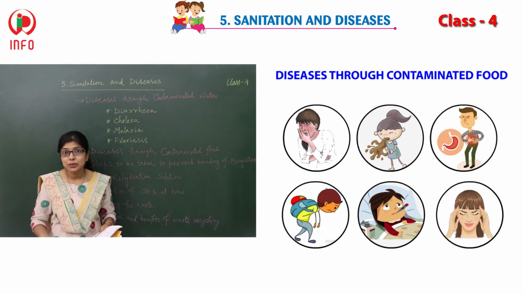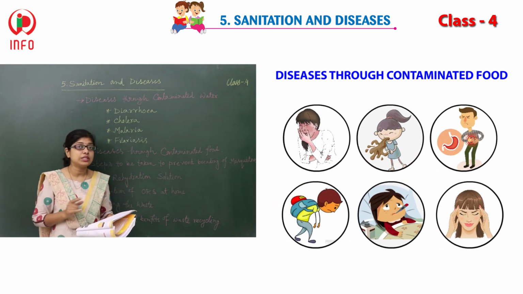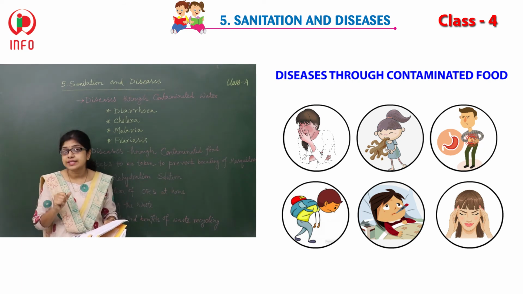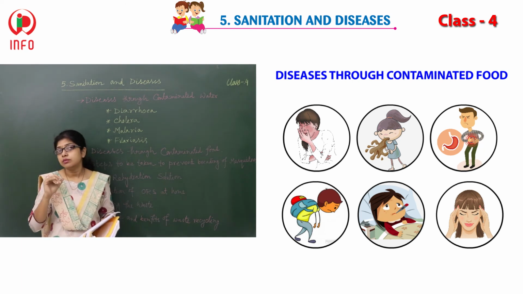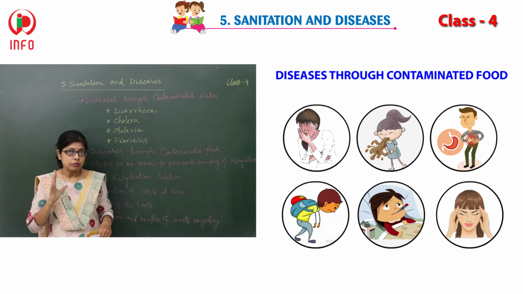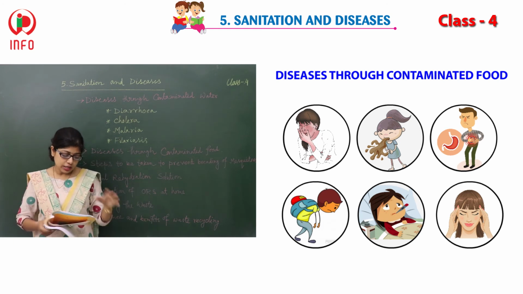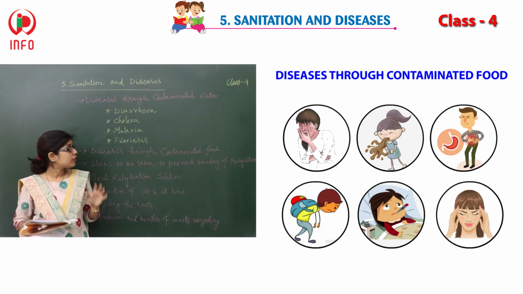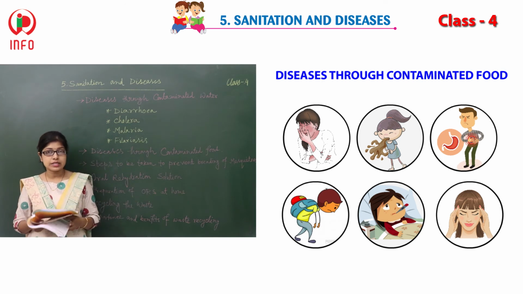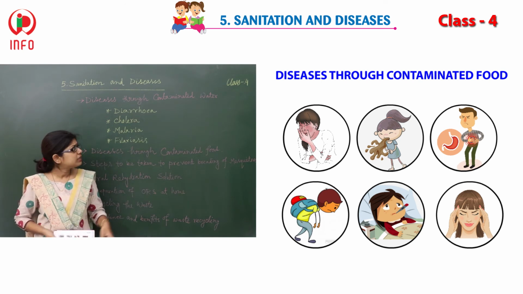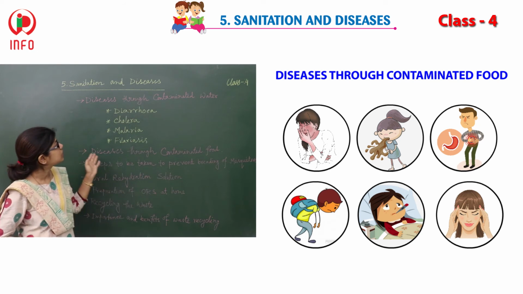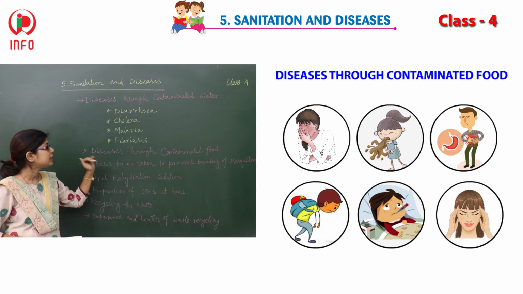These problems will be with you if you don't eat the right food. The right food means pure and fresh food. So here you have to be very careful. And these are the different kinds of diseases contaminated by water and food.